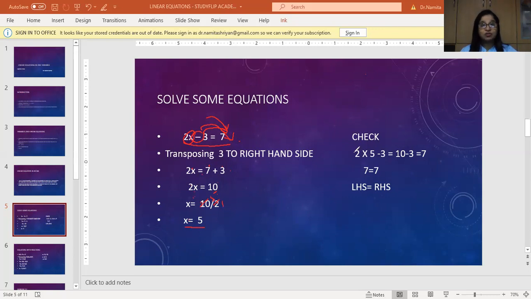Now we have to check it out. Is my value right here? Please understand, x is the variable. For this equation, the value of x is 5. But it is not necessary that for every equation the value is going to be 5.